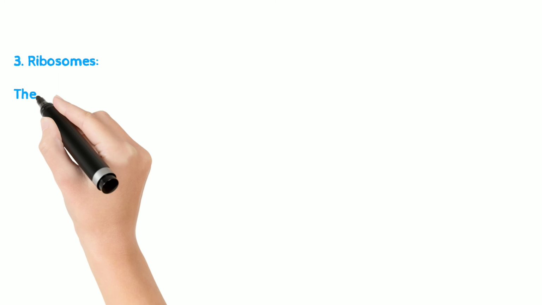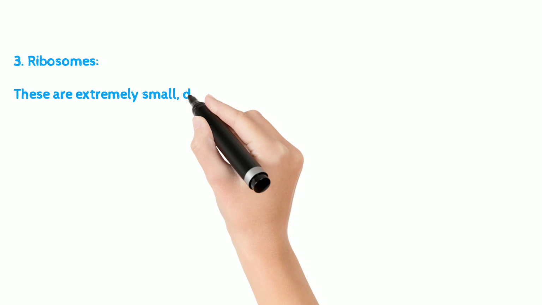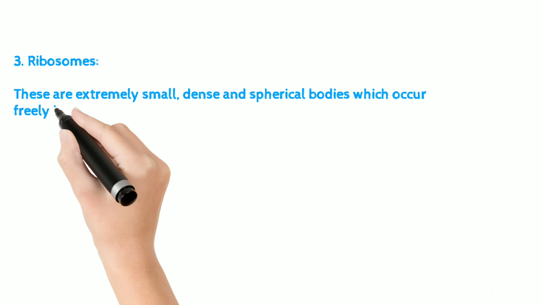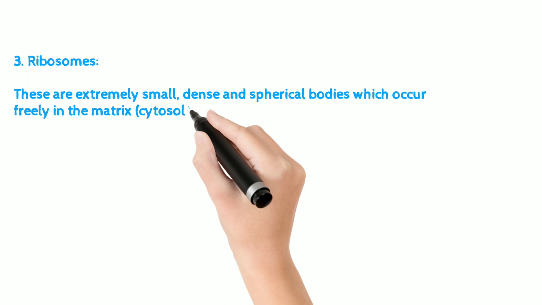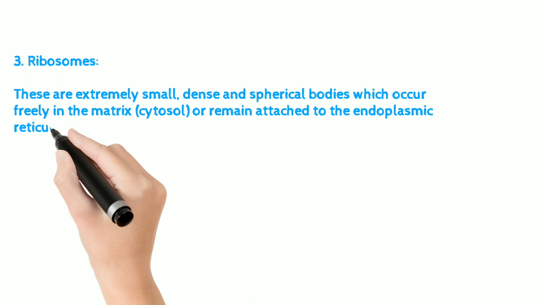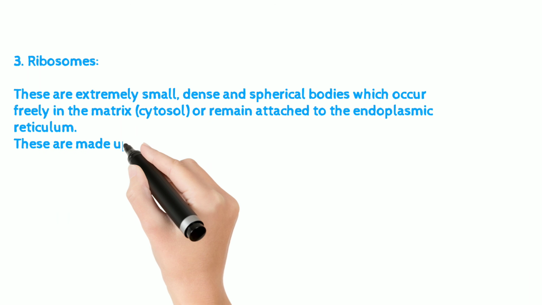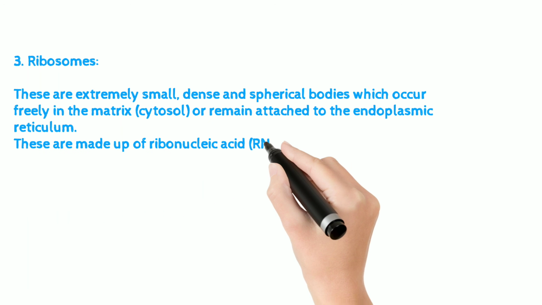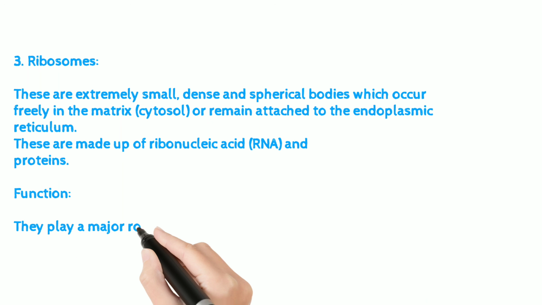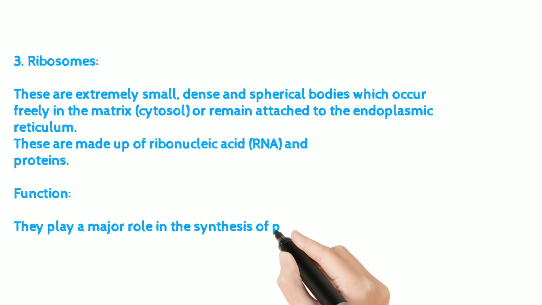3. Ribosomes. These are extremely small, dense and spherical bodies which occur freely in the matrix, the cytosol, or remain attached to the endoplasmic reticulum. These are made up of ribonucleic acid, RNA, and proteins. Function: they play a major role in the synthesis of proteins.